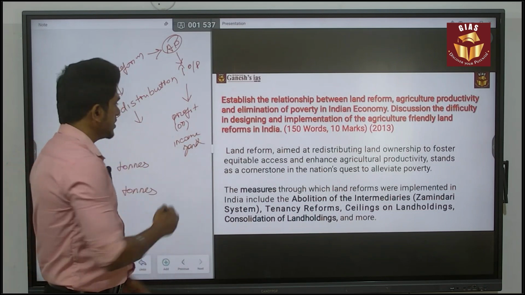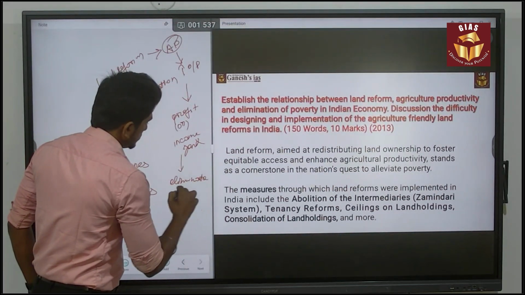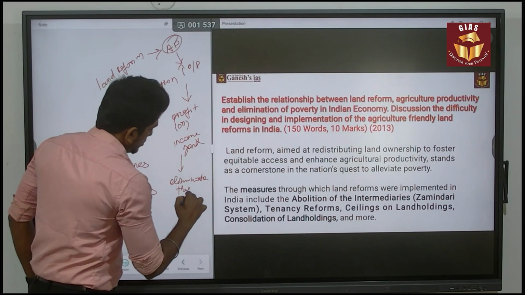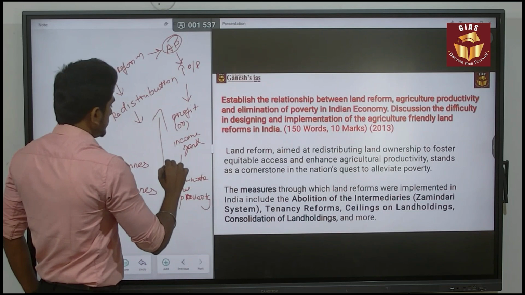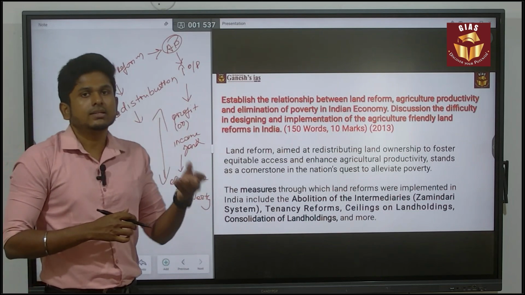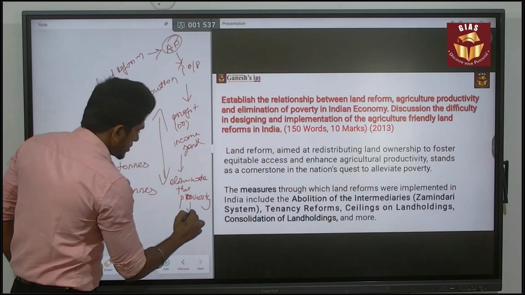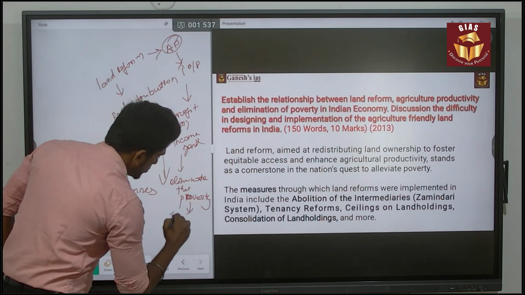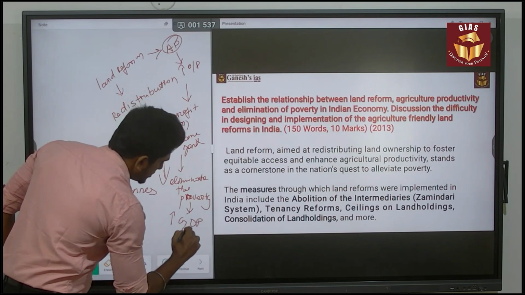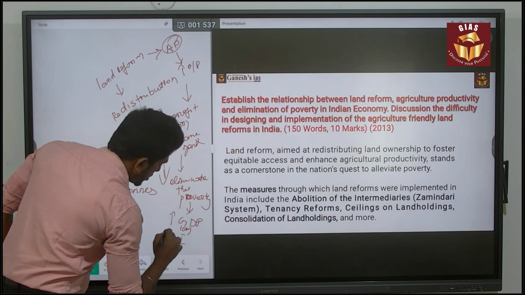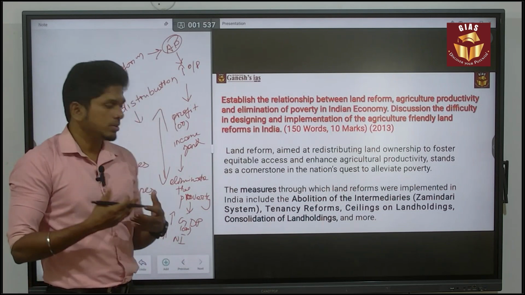In that sense, it will eliminate poverty. So this is the link between land reform, agricultural productivity, and elimination of poverty. Once poverty is eliminated, it helps increase the growth rate of GDP, or the national income of India. So this is the link you have to establish.